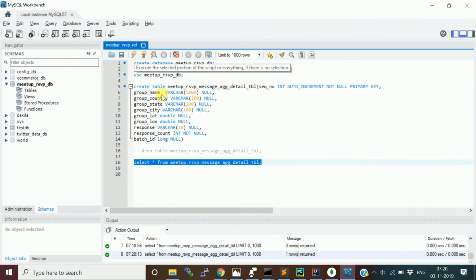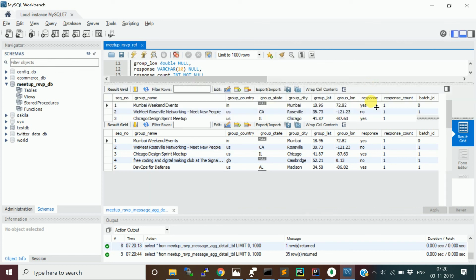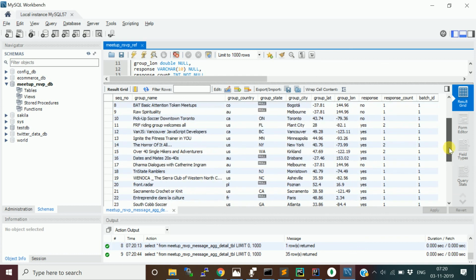Okay, so now you see many RSVP messages have come. It got aggregated, and we see there is, in USA, a group called Over 40 Single Hikers and Adventures.